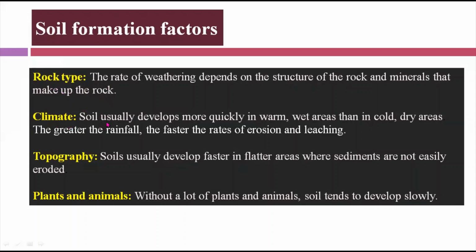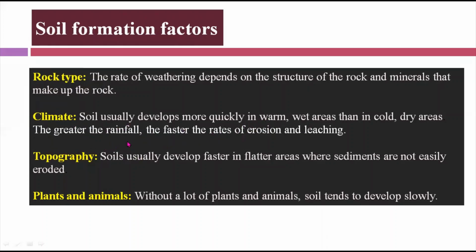Climate is very important. Soil usually develops more quickly in warm, wet areas than in cold, dry areas. You must keep in mind that it takes centuries to make this soil. So it's a very lengthy process. But here, the soil develops more quickly in warm or wet areas. जहाँ पे ज़्यादा गर्मी पड़े, ज़्यादा बारिश पड़े, और then the cold or dry area, जहाँ पे ज़्यादा खुश्की हो, ठंड हो, तो उसमें तो ज्यादातर warm or wet areas में होता है.